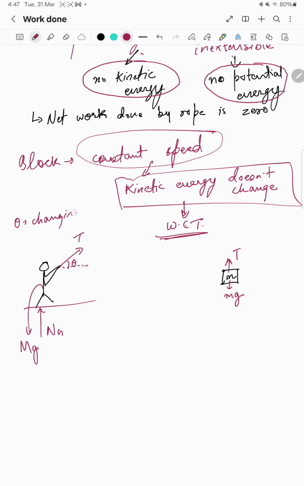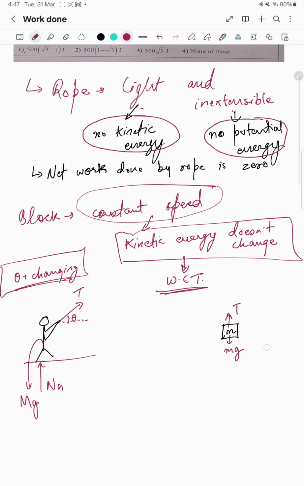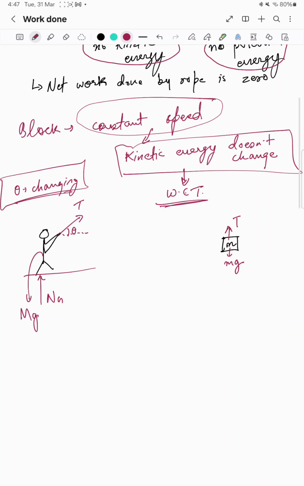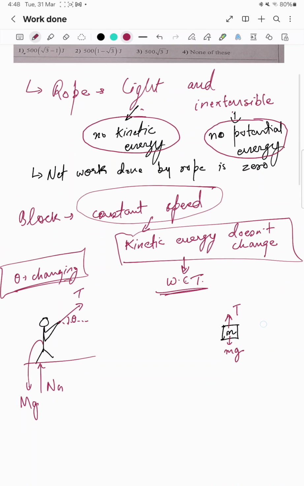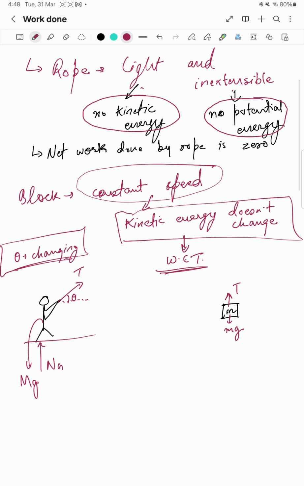If I go directly to applying the work done formula, since theta is changing, we know that we have to integrate somehow. We will solve this by both methods. First we will solve by the formula. We know that we have to integrate over theta, because this theta is changing.